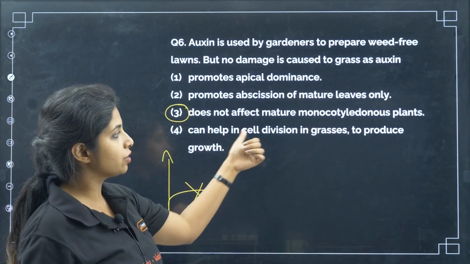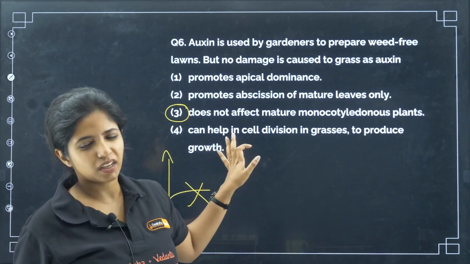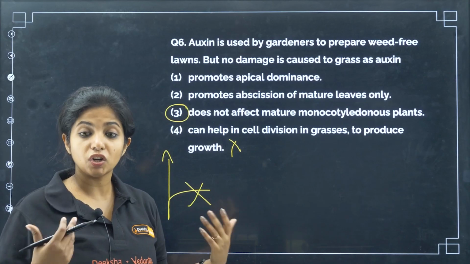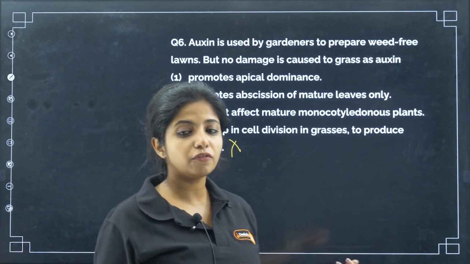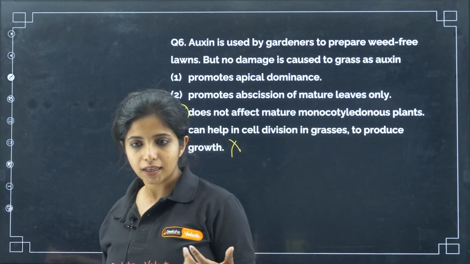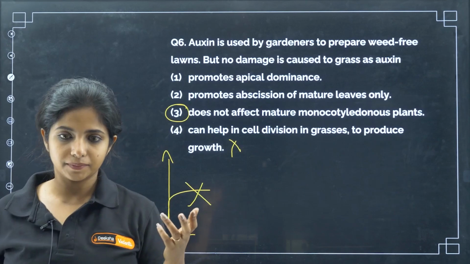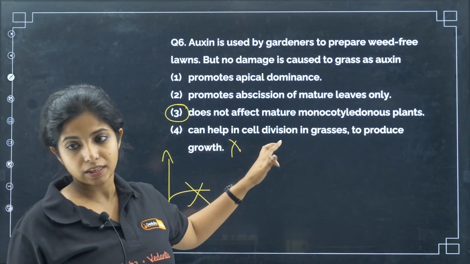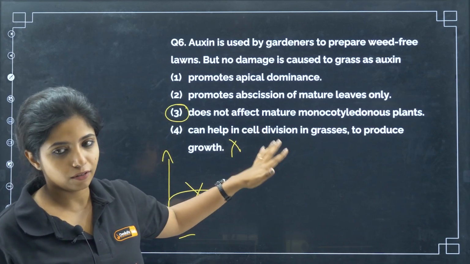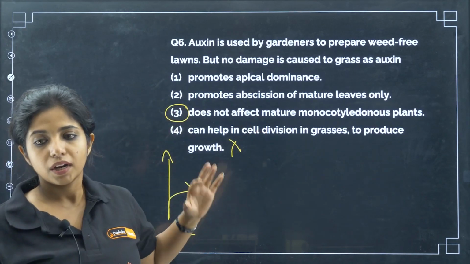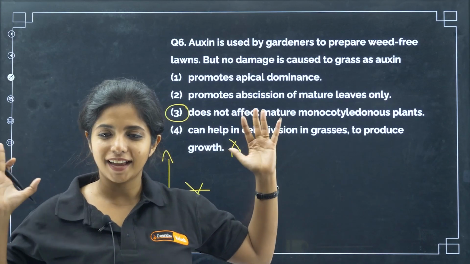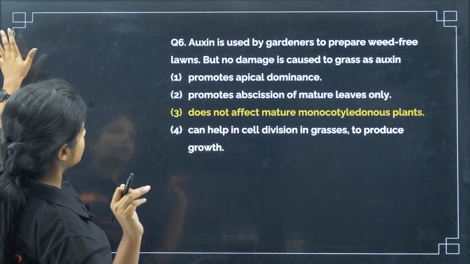Can help in cell division in grasses to produce growth, my dear children. This is again a wrong option. Auxin helps in cell elongation. Cell division is majorly a function of cytokinin and things like that. Cell elongation happens, that is also part of growth, but not exactly over here. Cell division is being mentioned, so I would recommend not to go with this. Please go with the third one. Does not affect the mature monocot plants. As simple as that. Now, going ahead.